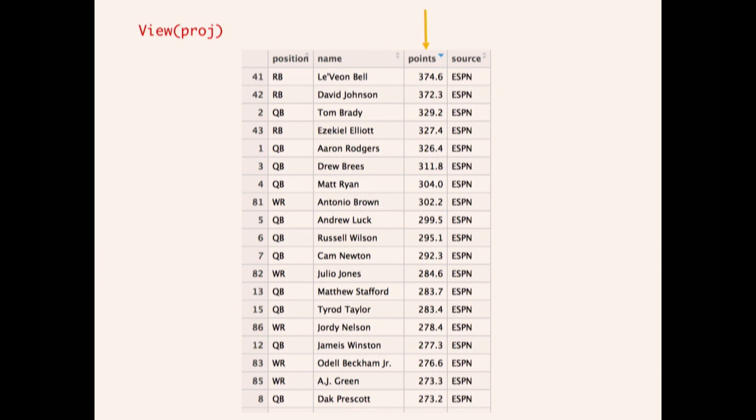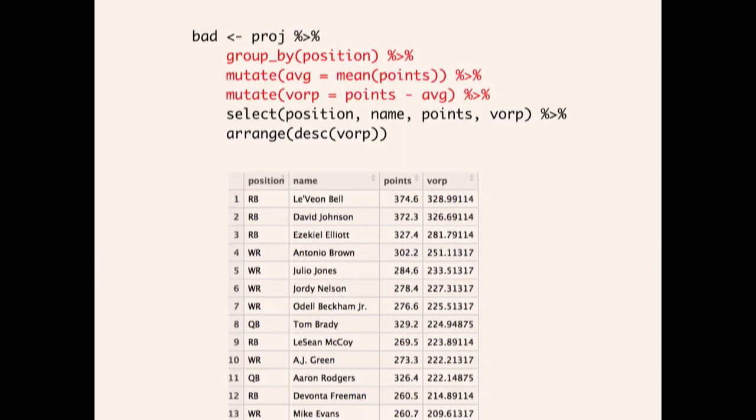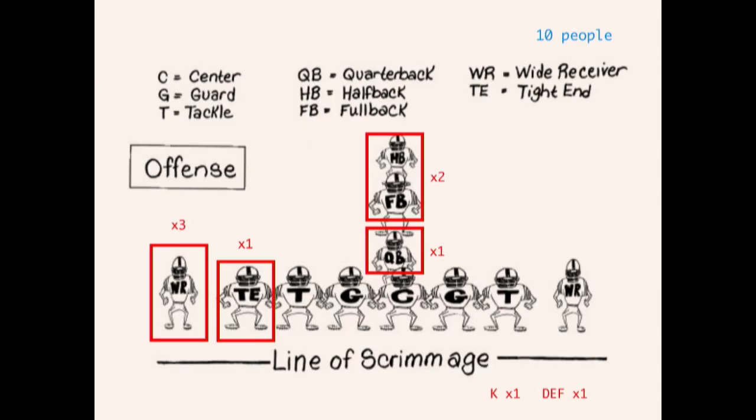You might think that you're a little sophisticated, and you'll be like, hey, I'll group by position. I'll try to come up with a way to figure out what the average player in that position will score. And so, hey, I'll sort by like a value over player replacement. And this is a bad way to do it because of the way that fantasy actually works.